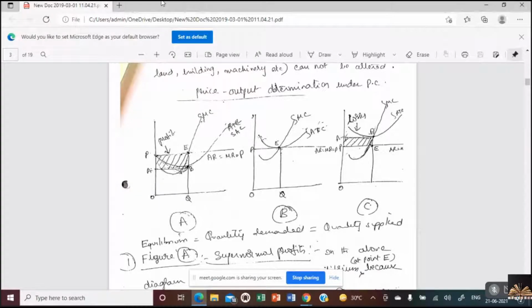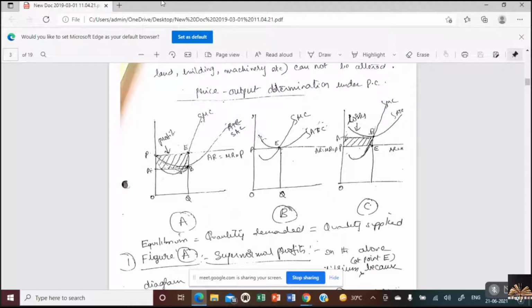AR is a straight line, isn't it, parallel to the output axis. So MC cuts MR from below. The point where MC cuts MR from below is known as the equilibrium point. Equilibrium is quantity demanded equal to quantity supplied. At this point, the difference between the short-term average cost curve and average revenue is the supernormal profit. OP is the price, OA is the cost, and B is just to show the area of supernormal profits, denoted by PABE. Is it clear? This is the first stage, known as supernormal profits.